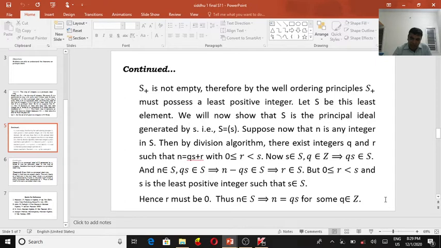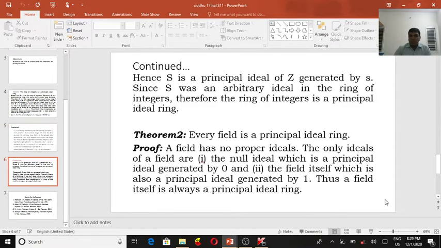Suddenly, if we assume the remainder R is 0, then you can write N is equal to QS, where Q is an integer, Q belongs to Z. Hence, S is a principal ideal of Z. You observe here that N is a multiple of S. So S is a principal ideal of Z generated by an element S.